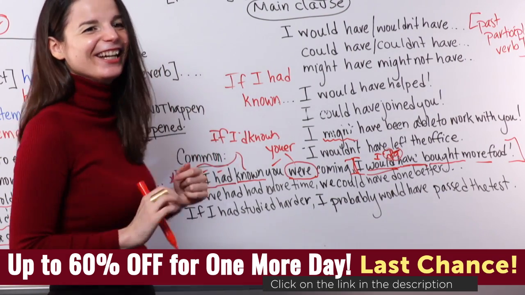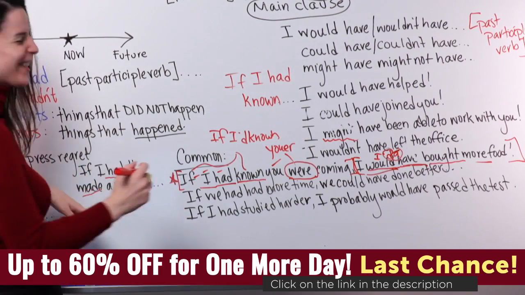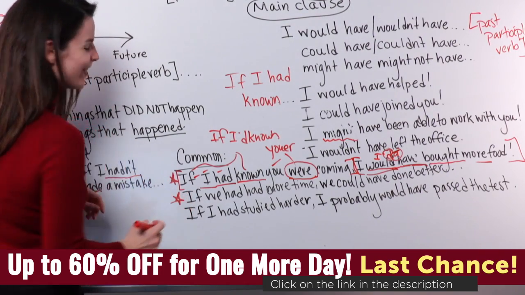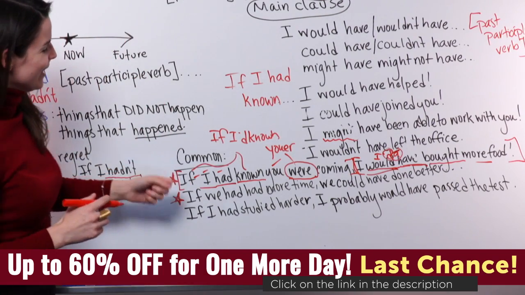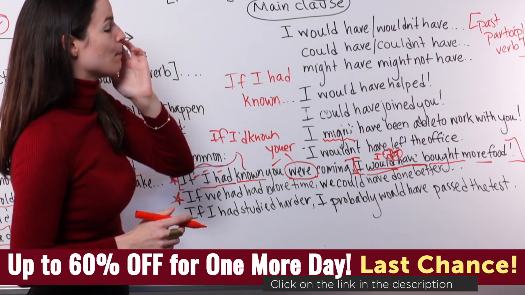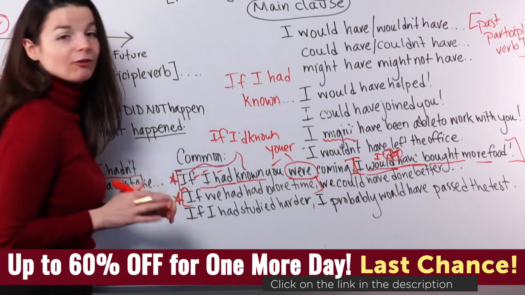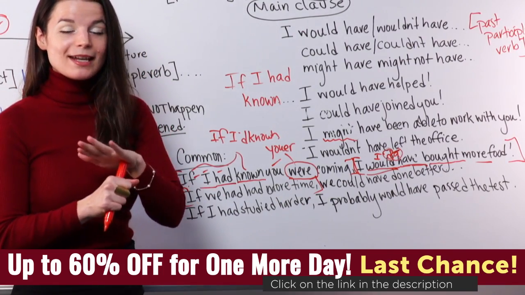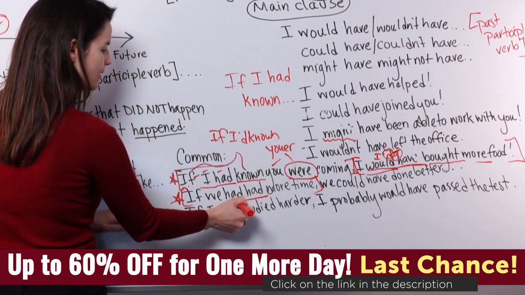Okay. Let's go to the next one. All right, let's go to the next one. You said, if we had had more time, we could have done better. So this one, if we had had more time. Here's my if clause. My if clause, if we had had. This is correct. Yes, there are two hads here.